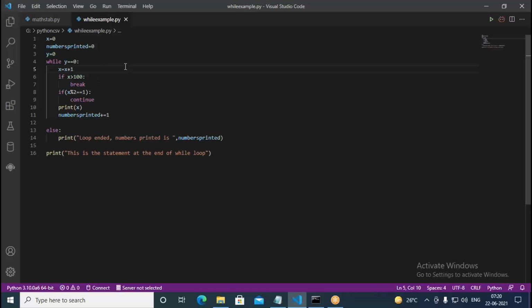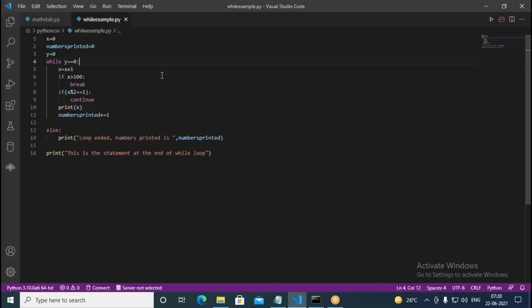We have written x equal to x plus 1, and immediately we have a condition here. Whenever x crosses 100, whenever x becomes 101, it has to break. Upon breaking, the control comes to this part. It never comes to the else part, because we have given while y equal to 0 as the condition. So this condition can never come to an end, because y is always 0. It is an infinite loop.